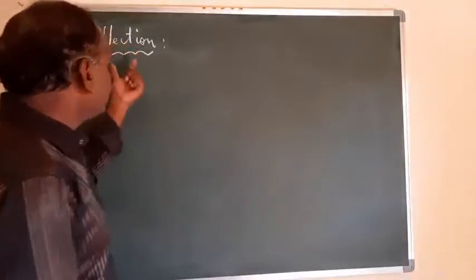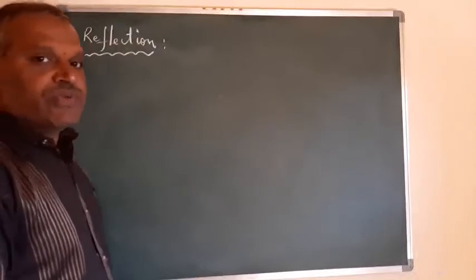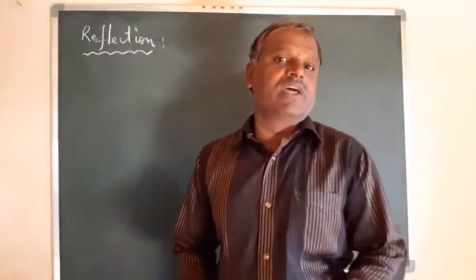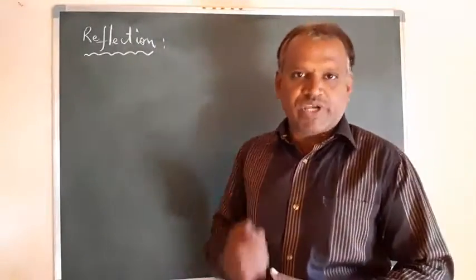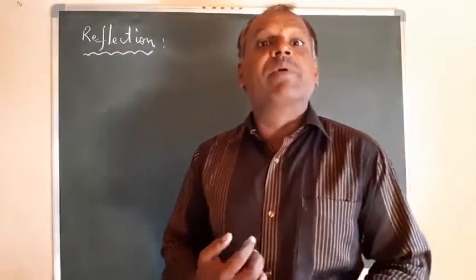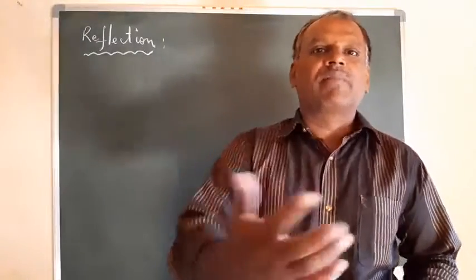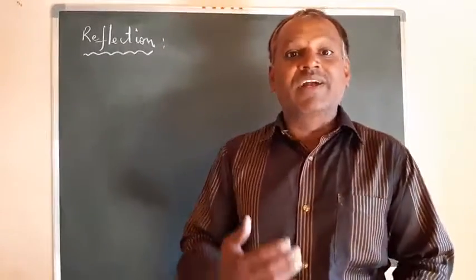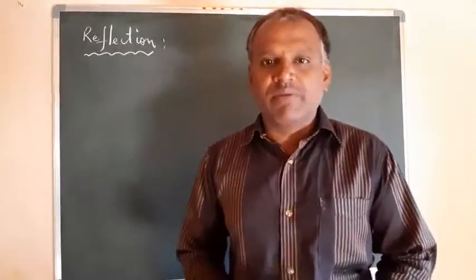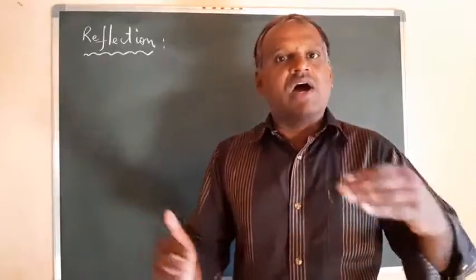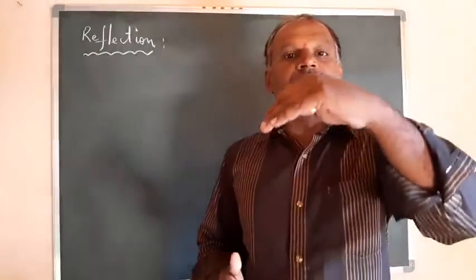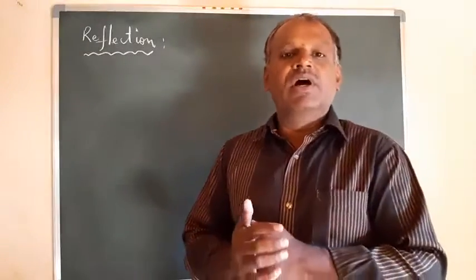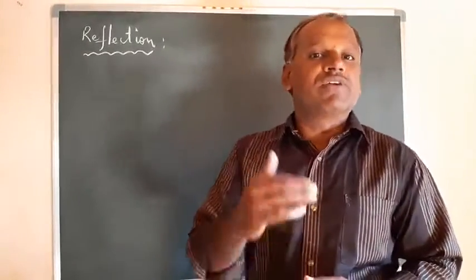Now in this reflection, the light interacts with matter, and the light can come back into the same medium after interacting with the matter, which is called reflection. The interacting matter or surface may be a plane surface, or a curved surface, curved inside or maybe outside. So based on that, reflection can be done at different surfaces.